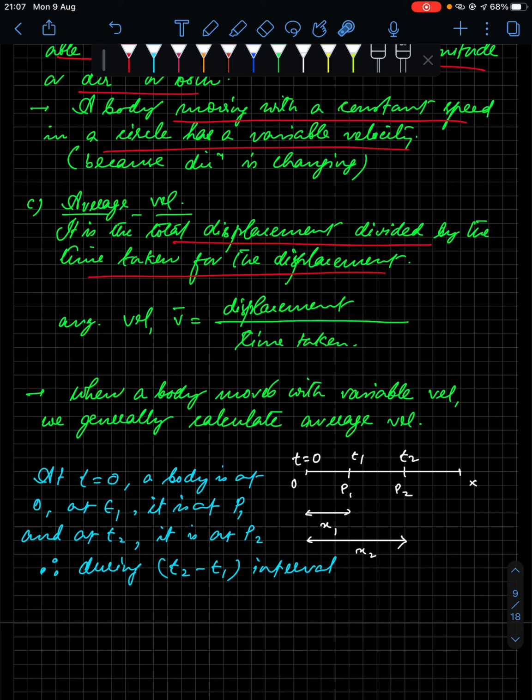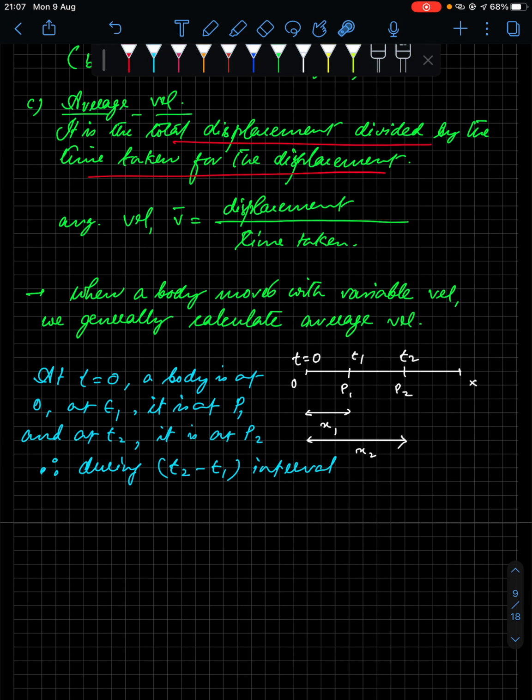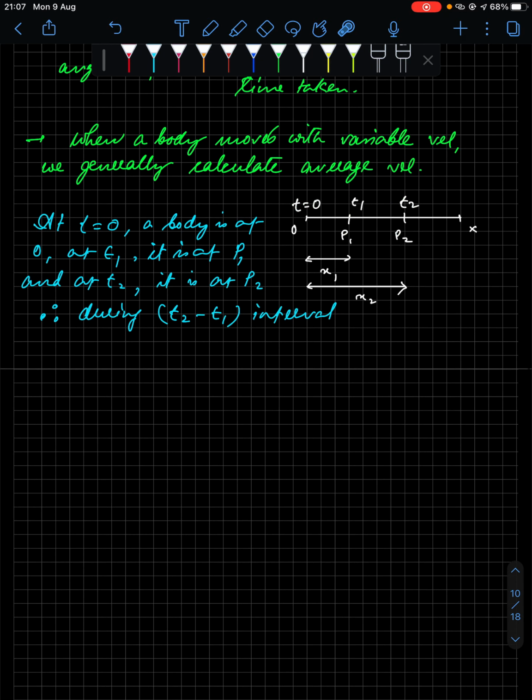Now you have average velocity. Average velocity is total displacement divided by time taken. So that is what you call average velocity. Now when the body moves with variable velocity, we have to calculate average velocity. So we can see the relation here for average velocity.